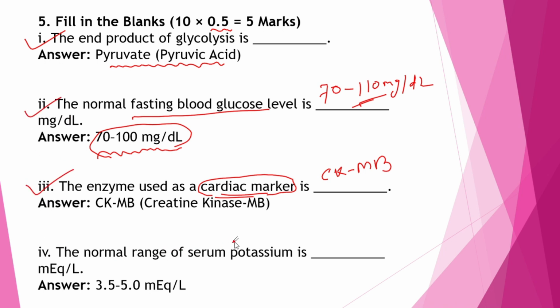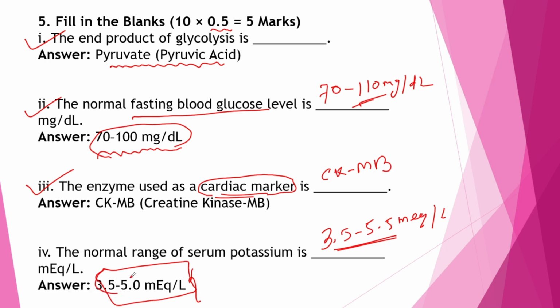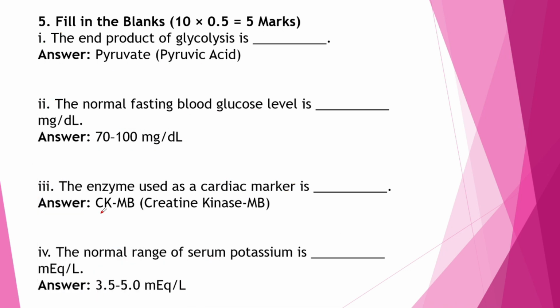The normal range of serum potassium. What is the normal range of serum potassium? 3.5 to 5.0, and somewhere 5.2 to 5.5 milliequivalent per liter. I already said that the normal range varies somewhere, but the average is 3.5 to 5.0 milliequivalent per liter. Clear everyone? Next,